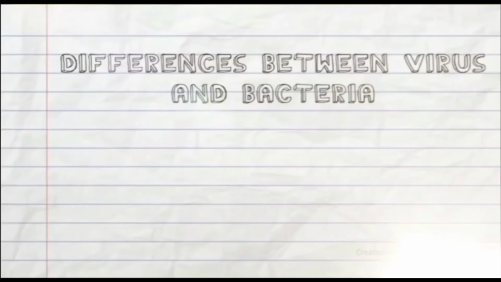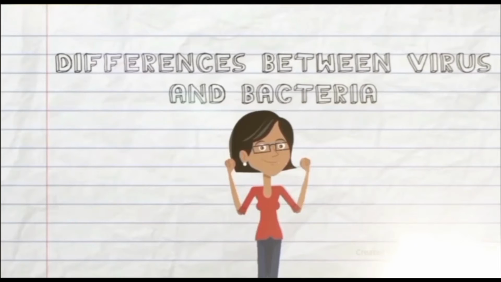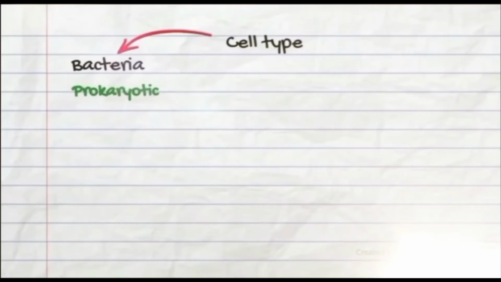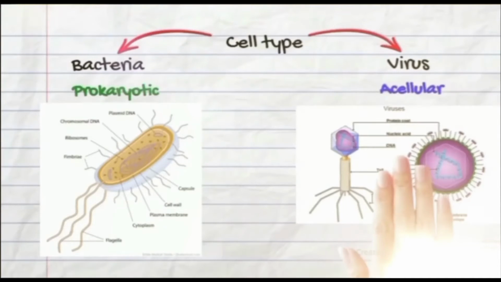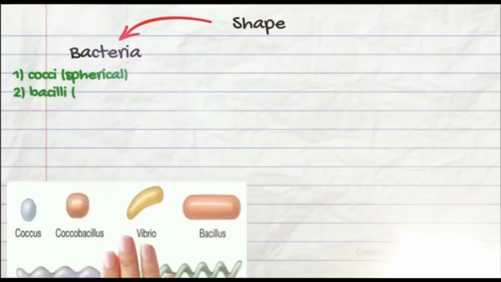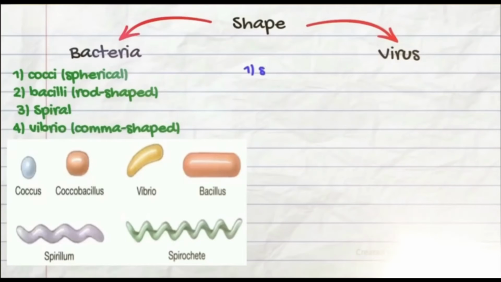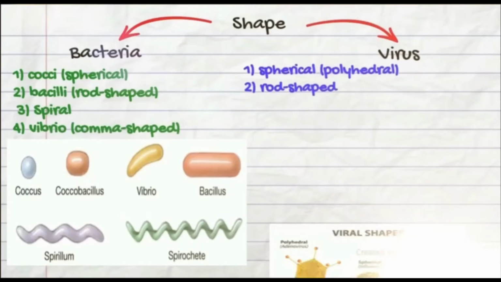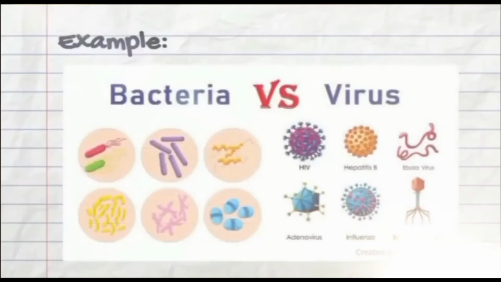Differences between virus and bacteria. Cell type for bacteria is prokaryotic cell, while cell type for virus is acellular. Bacteria has 4 types of shape, which are cocci, spherical; bacilli, rod-shaped; spiral; and vibrio form shape. While for virus, it also has 4 types of shape, which are spherical, polyhedral, rod-shaped, helically shaped capsid, and complex shape for bacteriophage. This is an example for bacteria and virus.